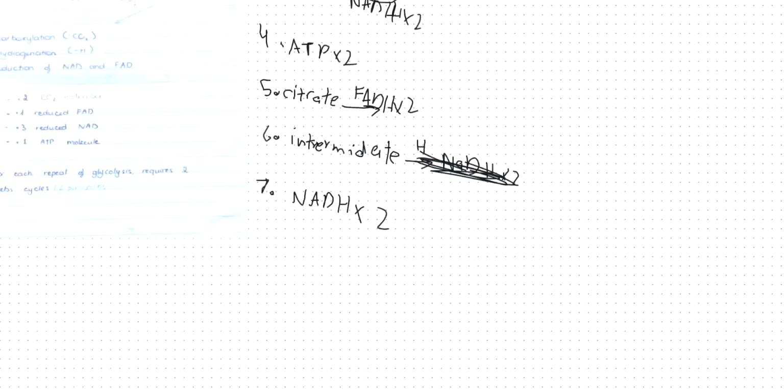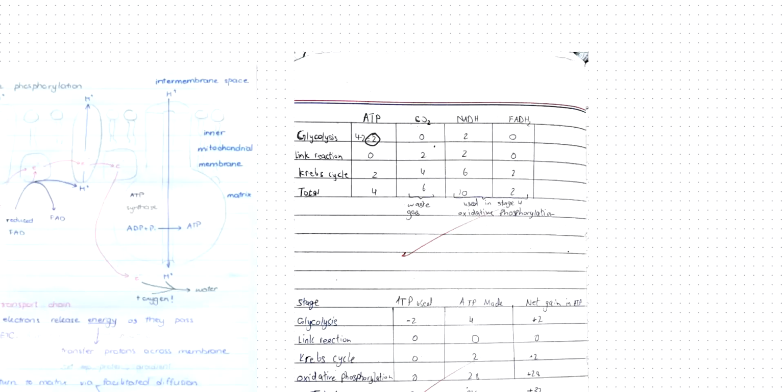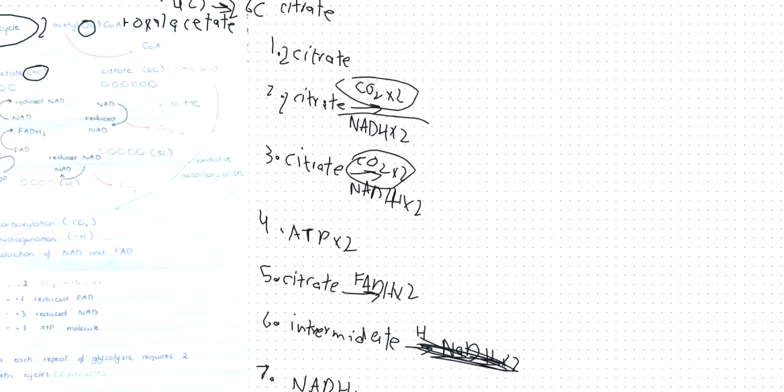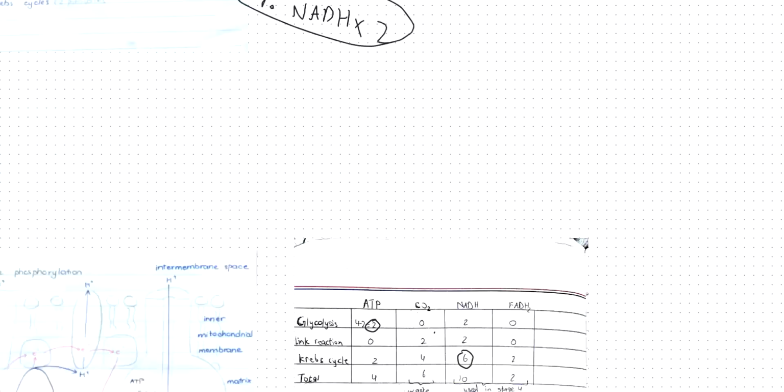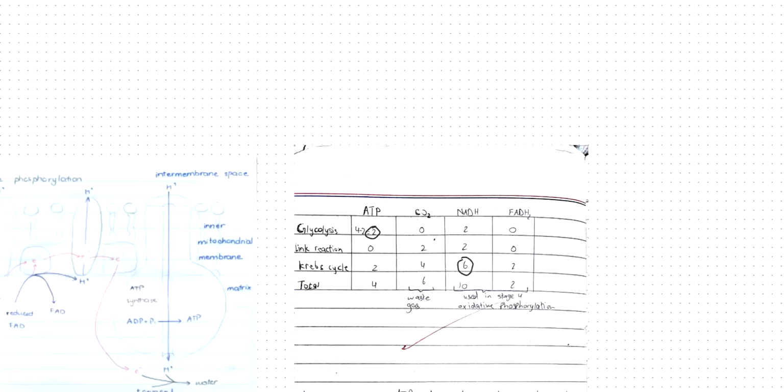And I also make 6 molecules of NADH, 2 in step number 2, 2 in step number 3, and 2 in the last step. Step number 7 makes 2 molecules of NADH. So in total, there were 6 molecules of NADH. And I also made 2 molecules of FADH or reduced FAD.